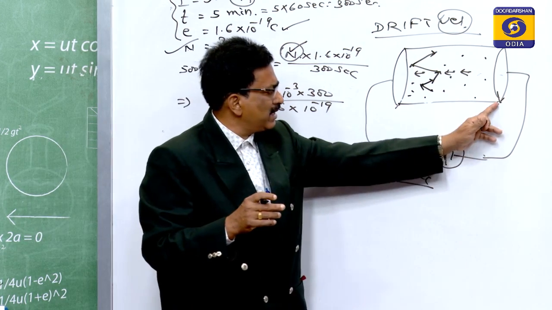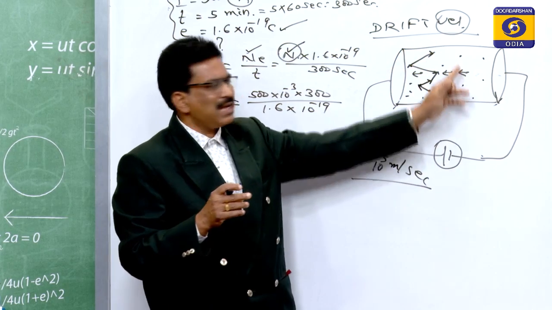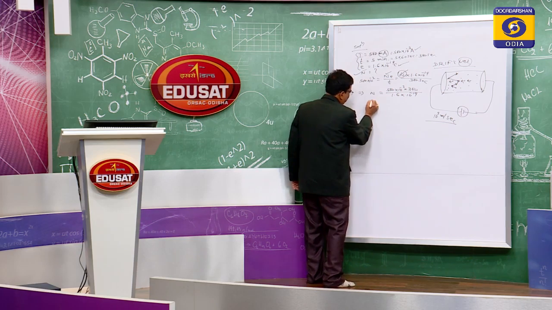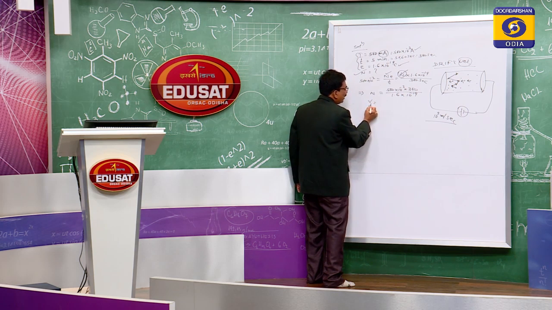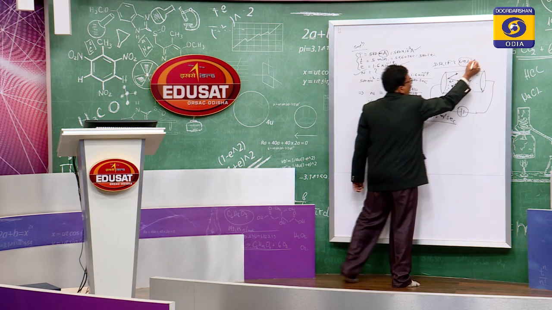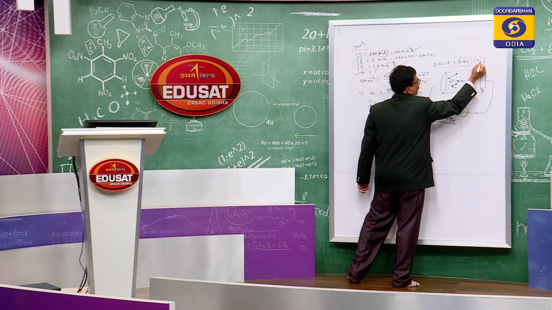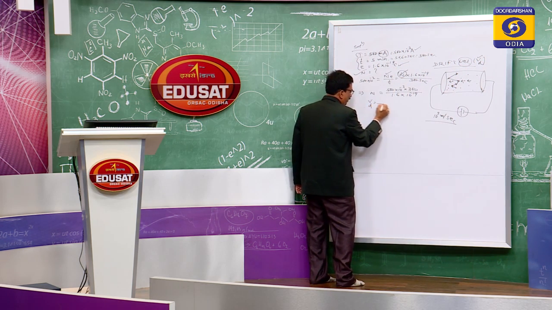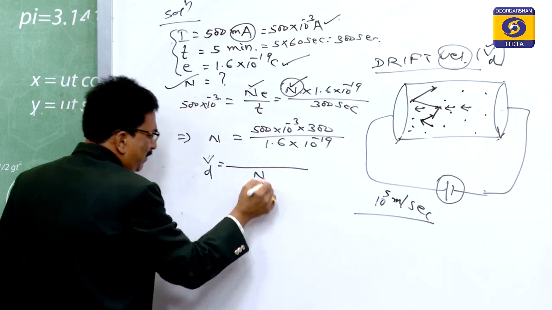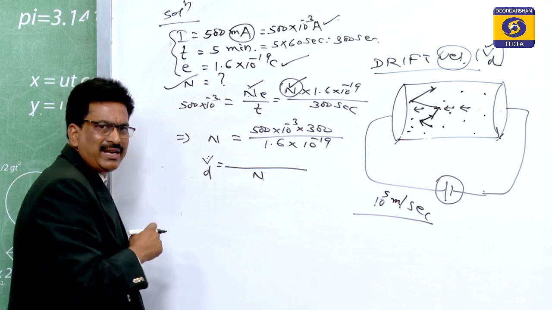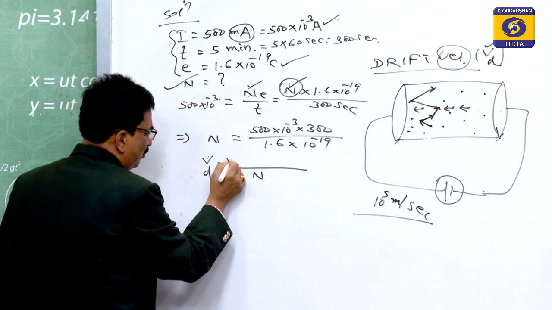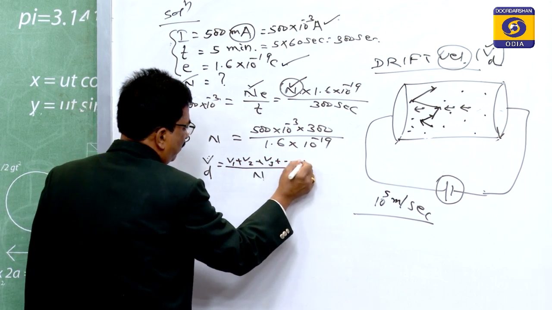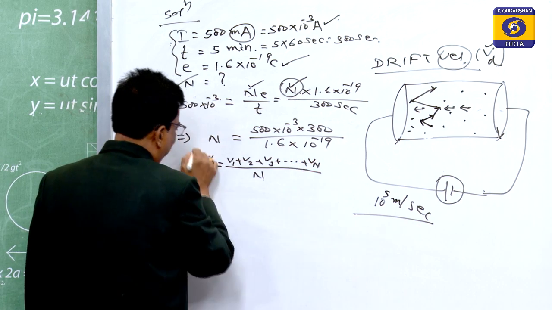So due to this electric field, if we calculate the average velocity of these electrons, and Vd is the drift velocity, V means velocity, D means drift, then the drift velocity is the average, where n is the number of electrons taken: V1 plus V2 plus V3 up to Vn, divided by n.